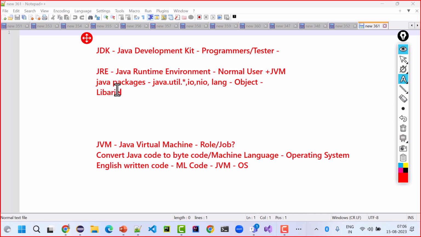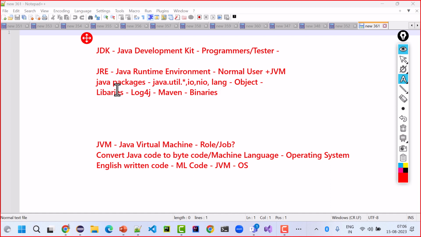Sometimes we use libraries like log4j, or other libraries which Maven provides. A library is a complete package in itself, so all those libraries will also come.